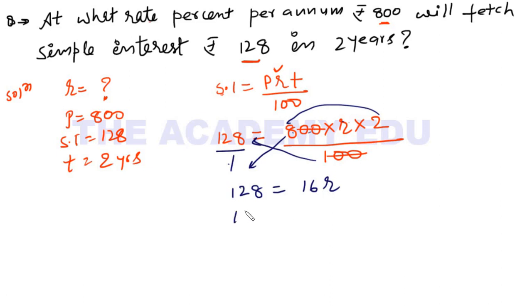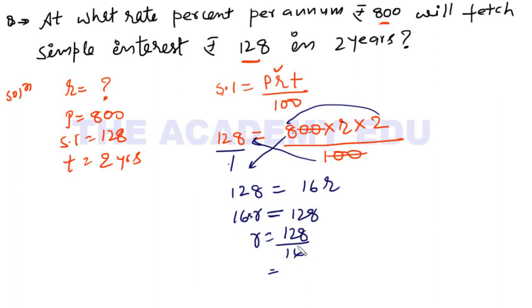Now see here, I can write it as 16R equal to 128. Here it is in multiplication. So whenever there is a thing in multiplication and you bring it to the other side of the equal to, it comes in division. So R equal to 128 upon 16. Right? Now you can simply divide it. If you know the table of 16, it is easy. If you don't know the table of 16, I recommend you please remember tables up to 20 and 25, right?